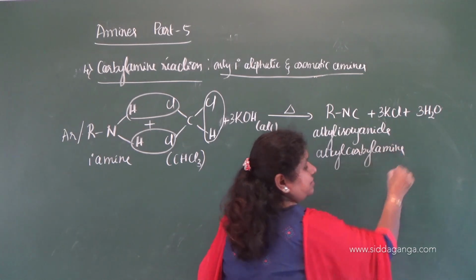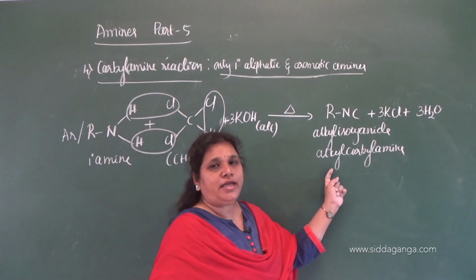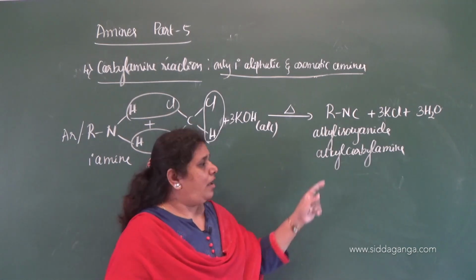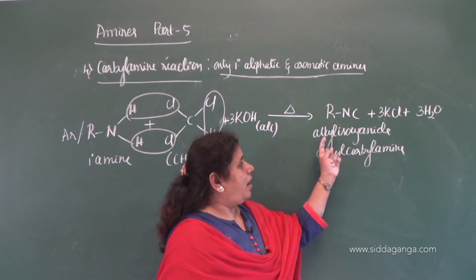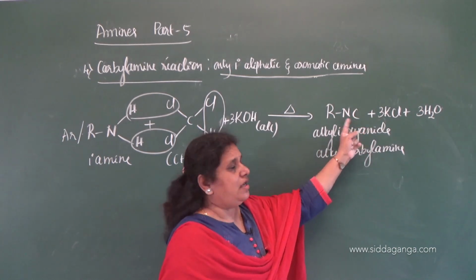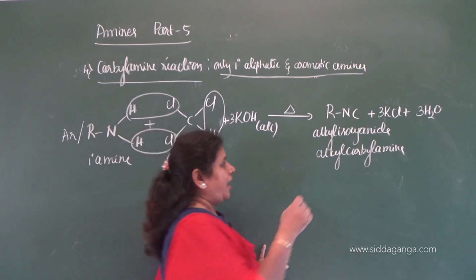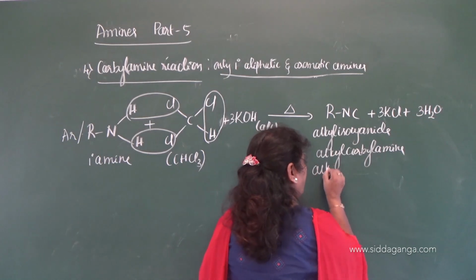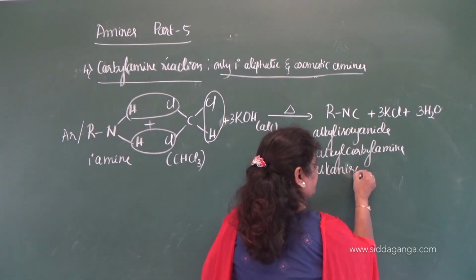Hence the reaction is called carbylamine reaction. The resulting product here is carbylamine. Alkyl carbylamine or aryl carbylamine, alkyl isocyanide, functional group is NC, isocyanide or aryl isocyanide, and it is also called alkane isonitrile.